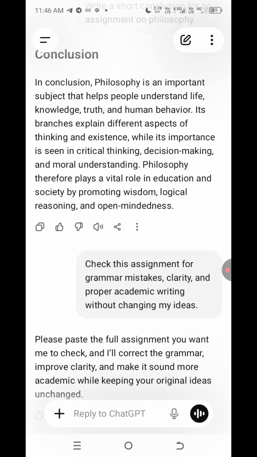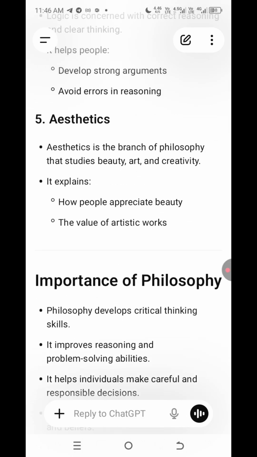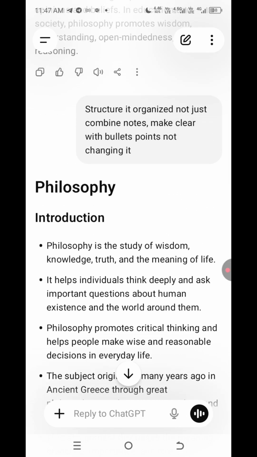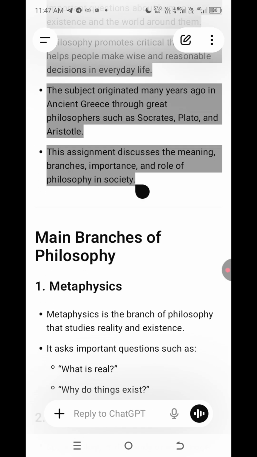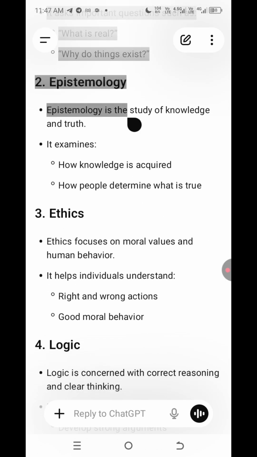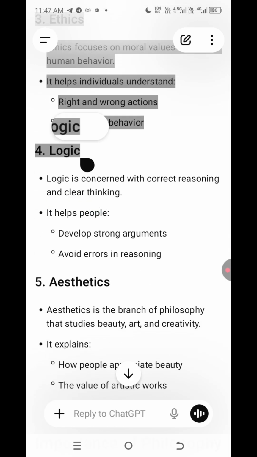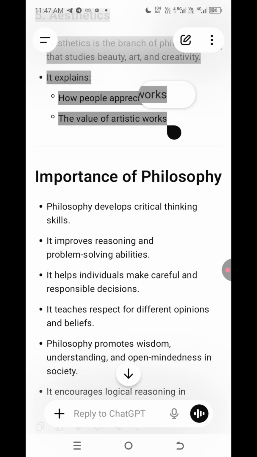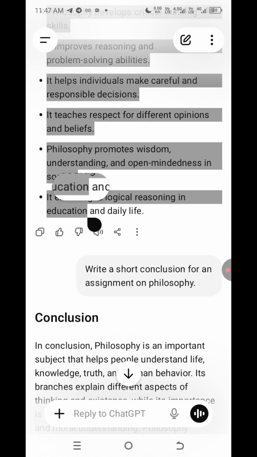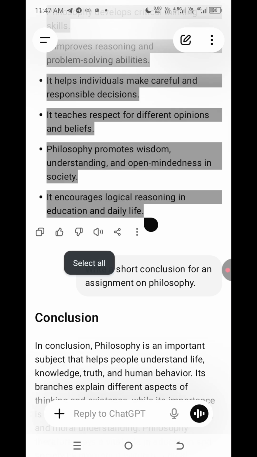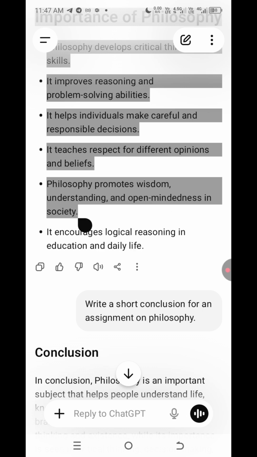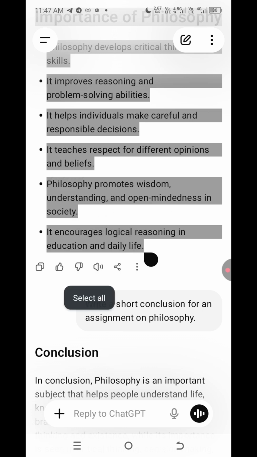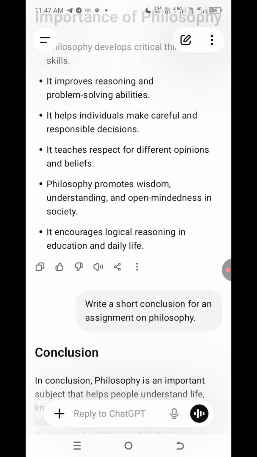So it's asking me to paste the whole answer. This is where it started from. This is the introduction. This is the main branches. This is the importance. Okay, let me copy it.